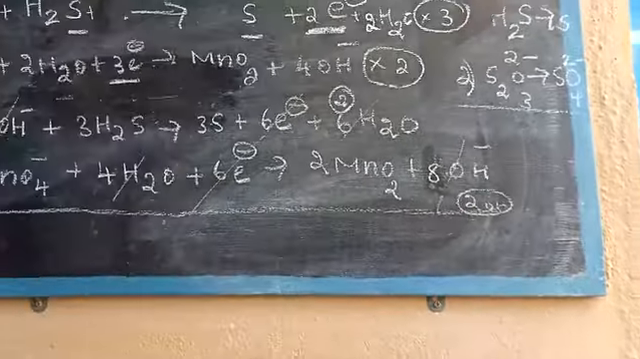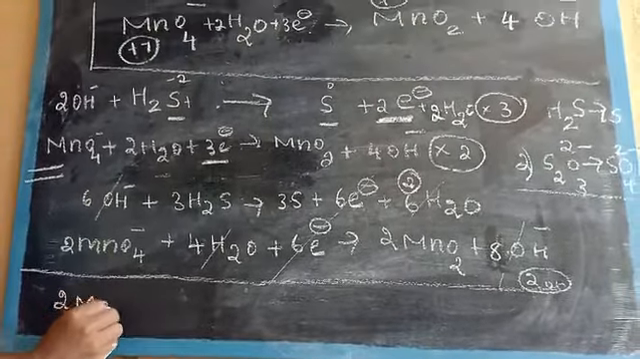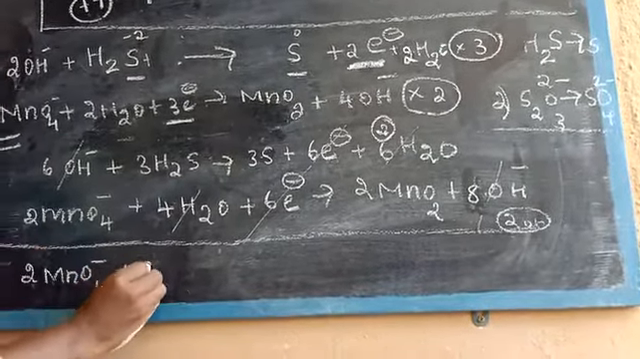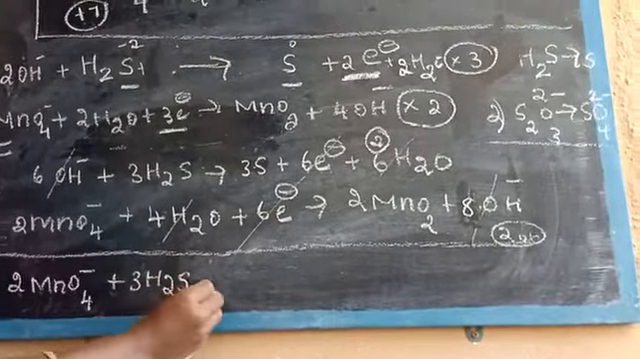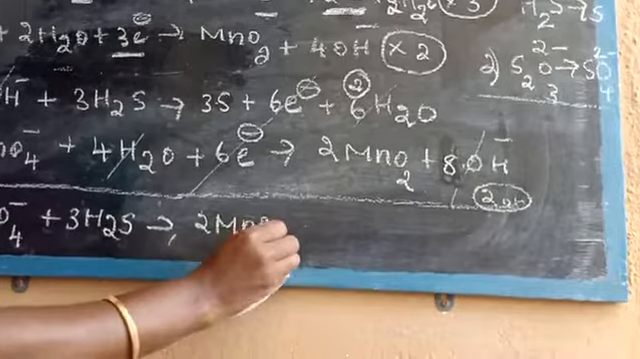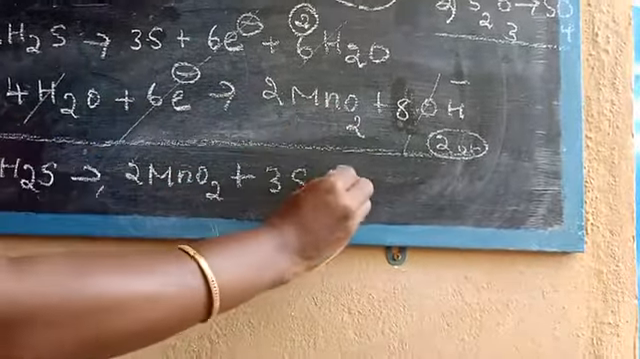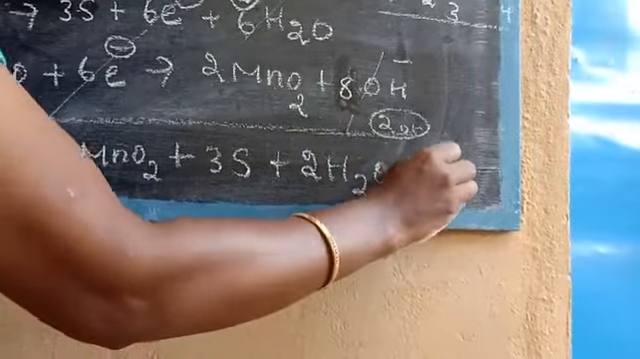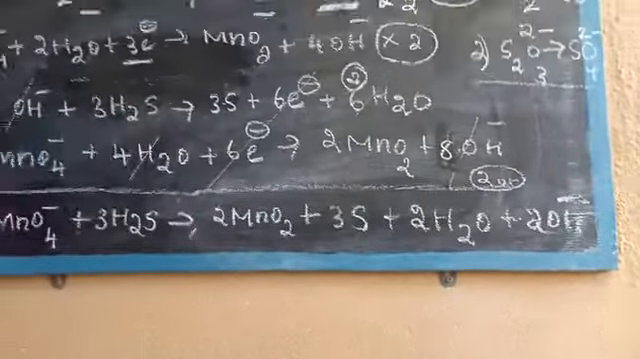Okay children, so now write the net reaction. So 2 MnO4 minus plus 3 H2S gives 2 MnO2 plus 3S. Next one, 2 H2O plus 2 OH minus. So this is the net reaction.